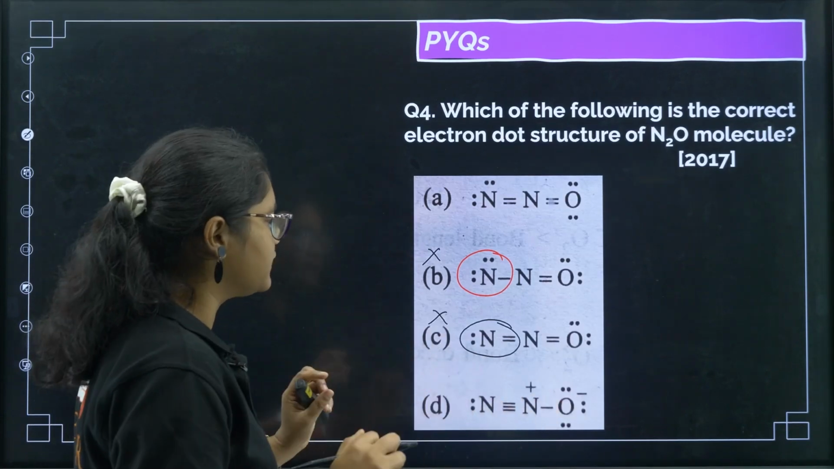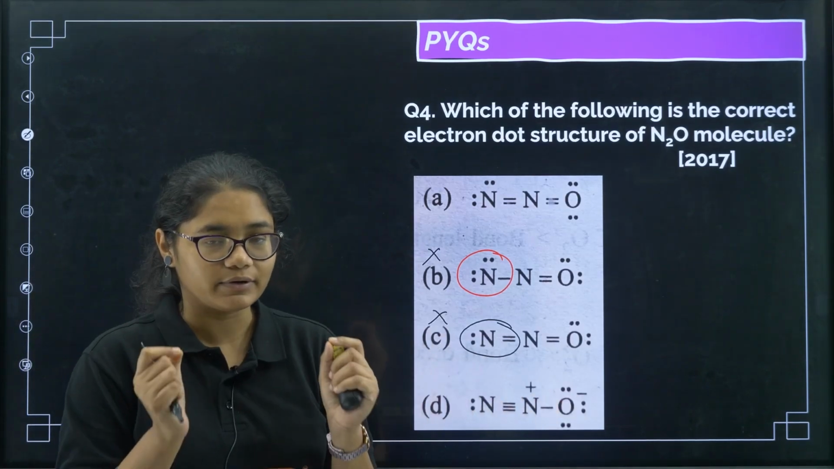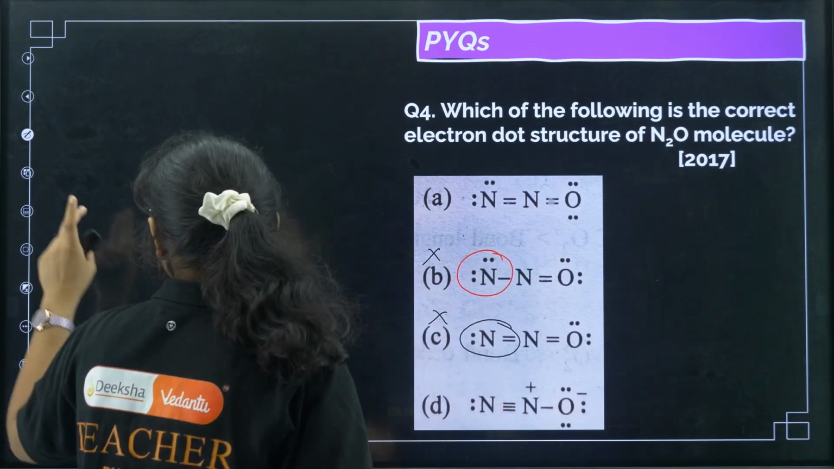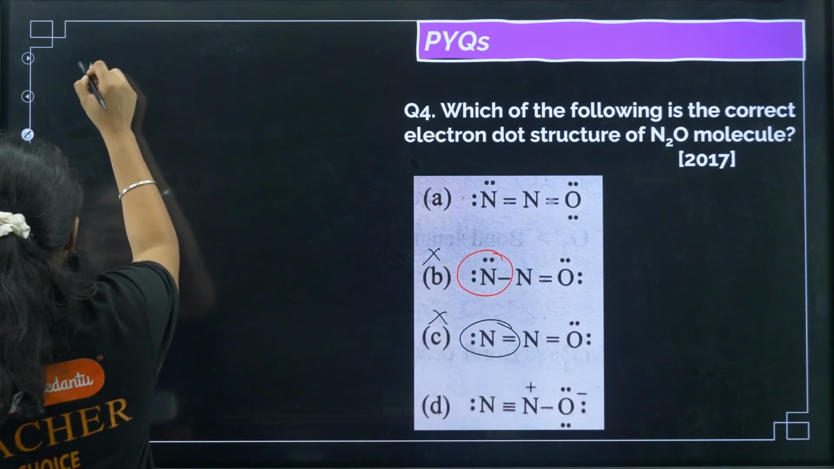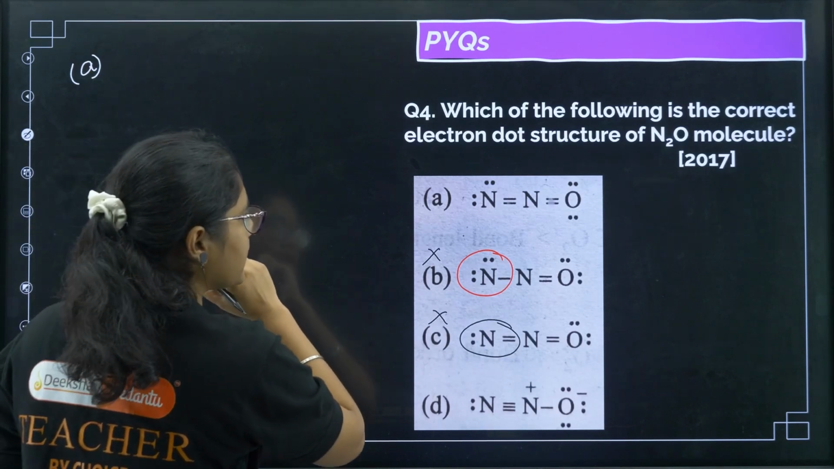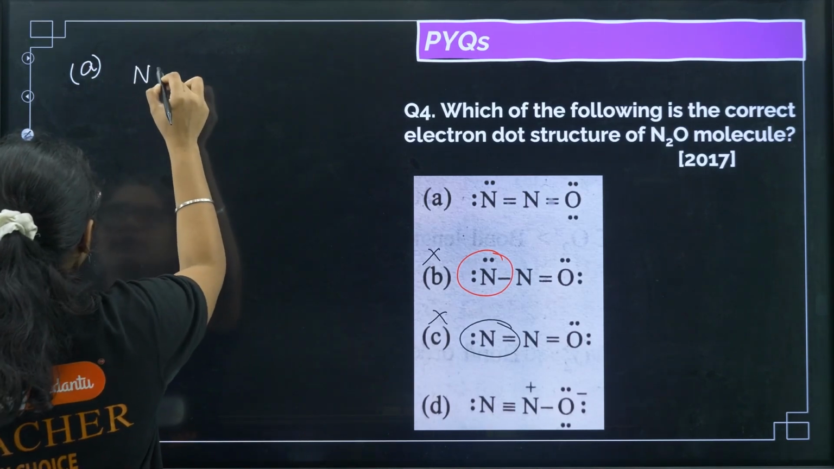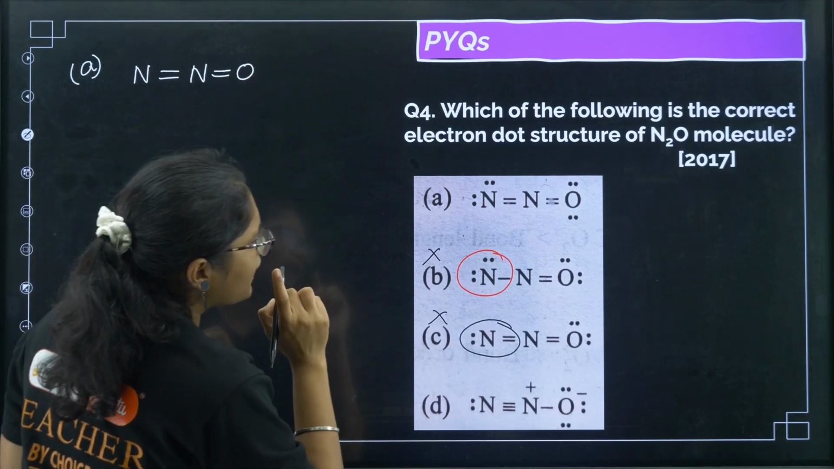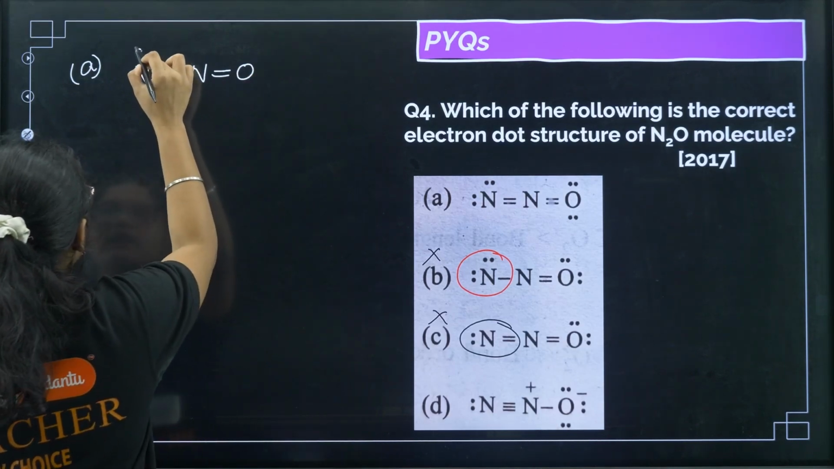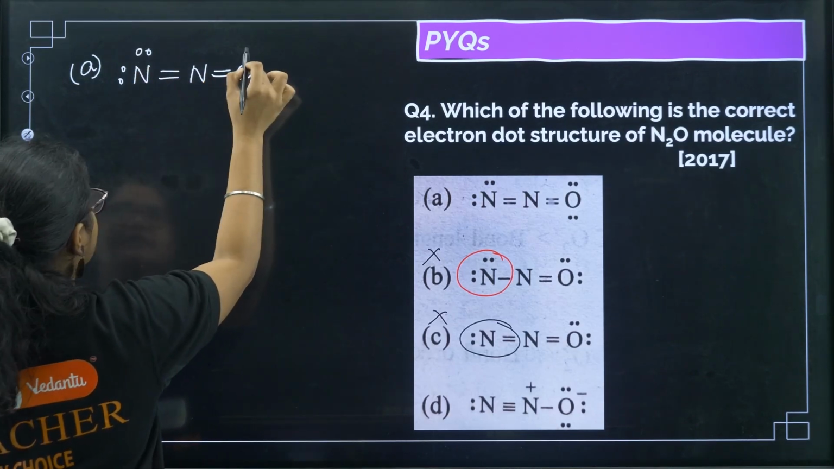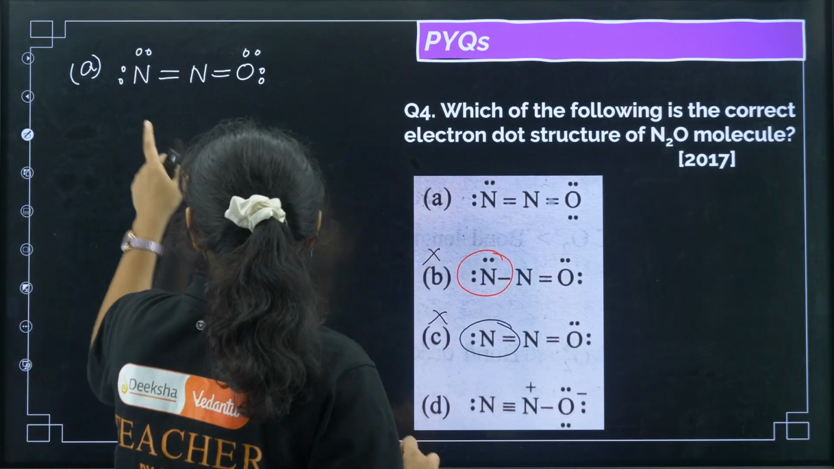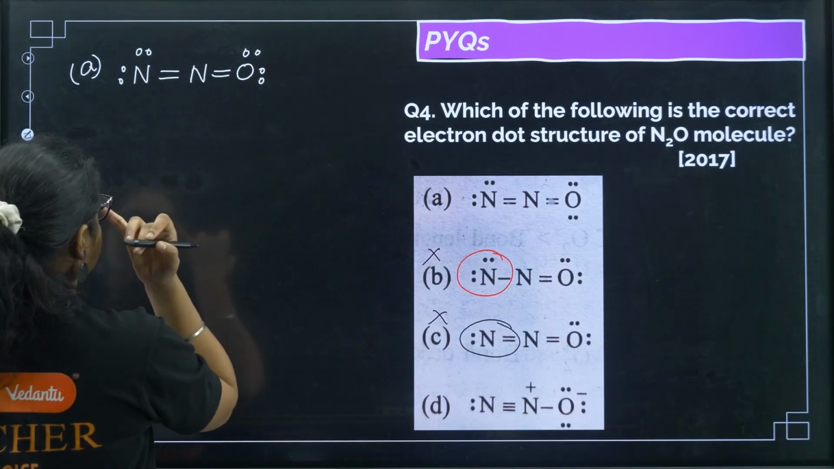Okay. Now what we can do to decide this, we will calculate the formal charge of all the atoms present in this structure. Okay. So first let us take option number A. What is option number A? We have N, double bond N, then you have double bond oxygen, and we have 2 electrons and 4 electrons like this and 4 electrons like this. Okay. Now you need to just calculate the formal charge on this one.